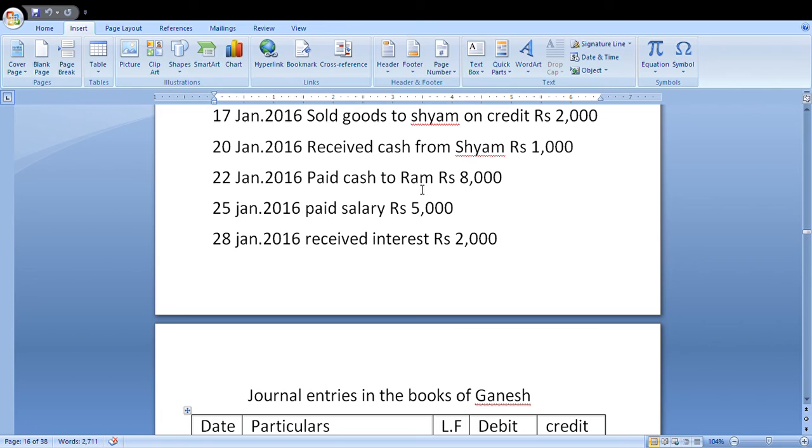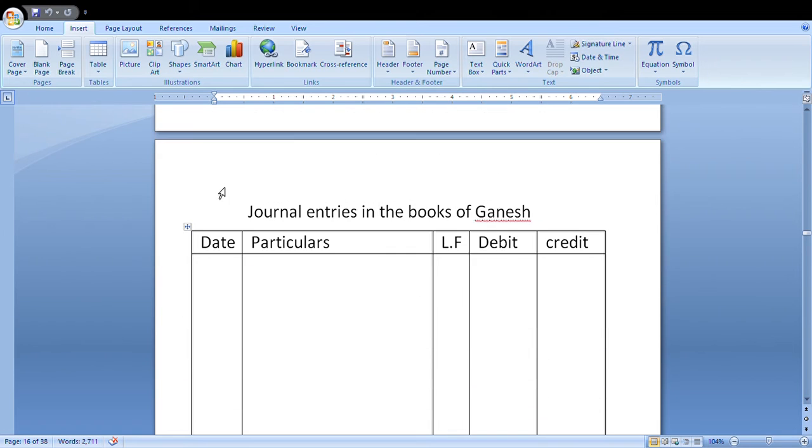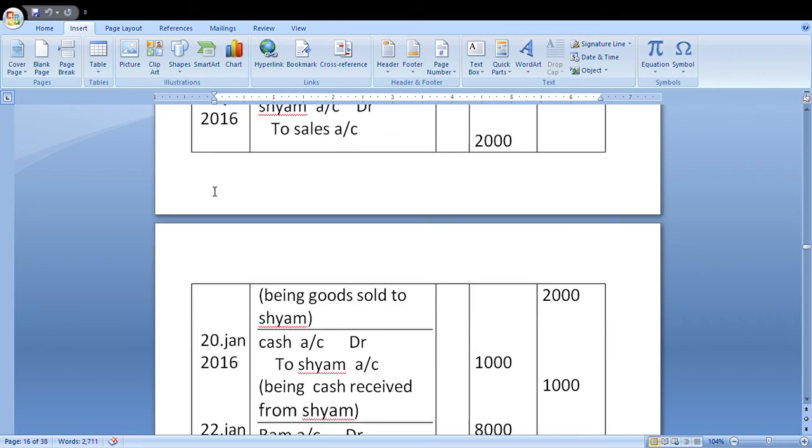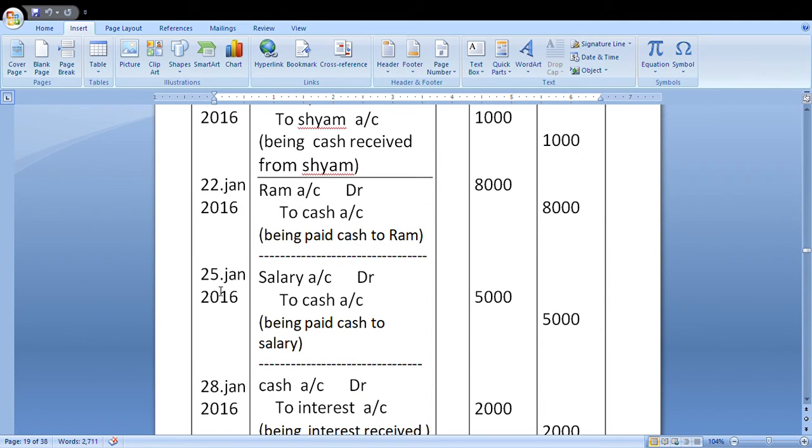Receiver is debit. Ram account is debit, cash account is credit. Date 22 January 2016. Ram account debit to cash account. Being paid cash to Ram. Enter the amount in debit and credit columns. This entry is over.